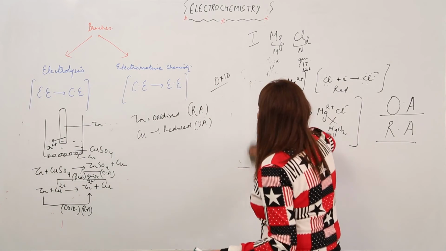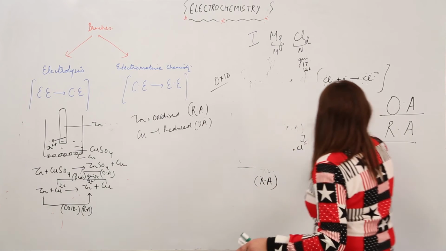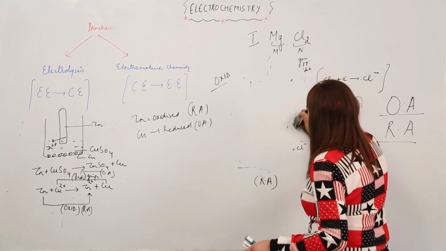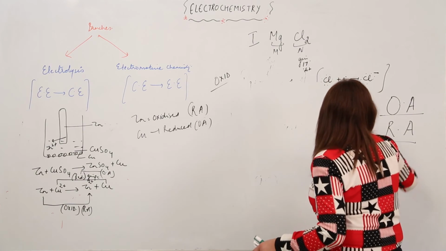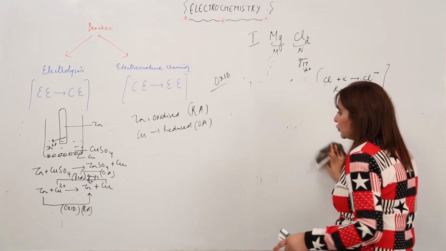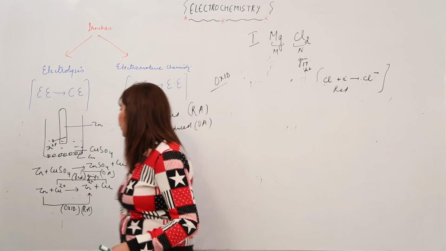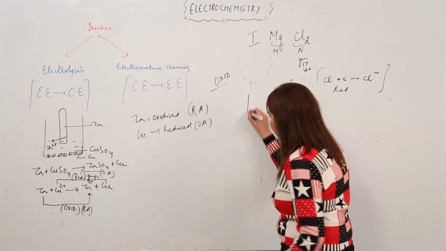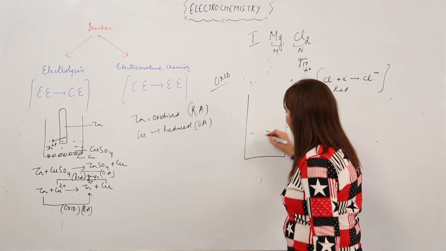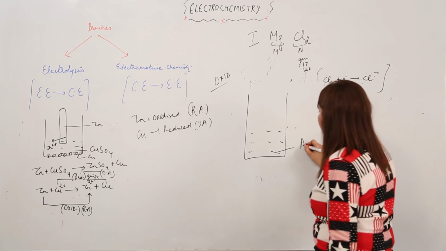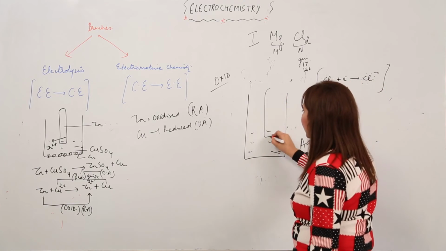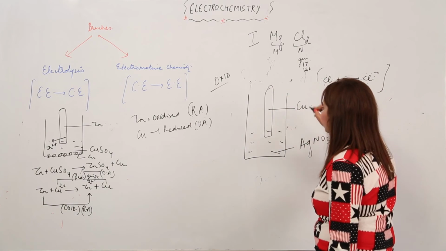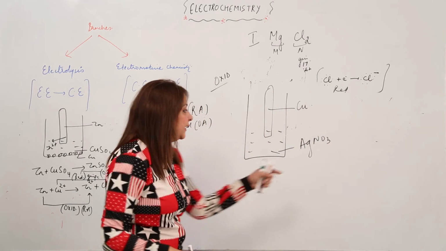Now predict the difference between the two, or you can think out for what example I was talking about, or which important property I wanted to tell you. So it's like that. Suppose I have another beaker in which I have silver nitrate solution and a rod of copper. Right. So what do we get to see in this reaction?